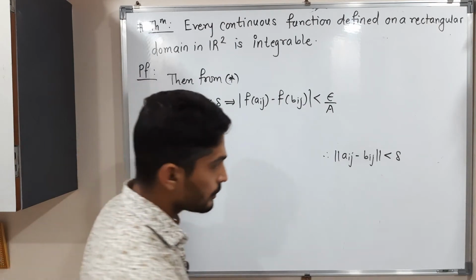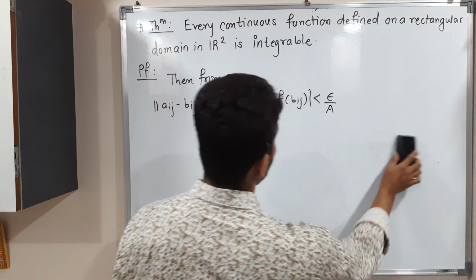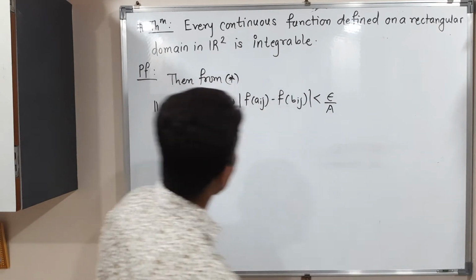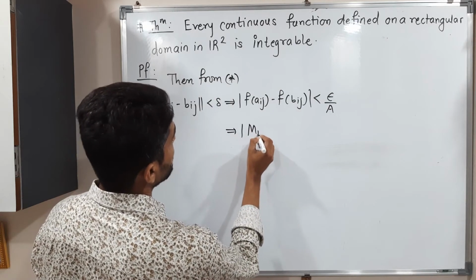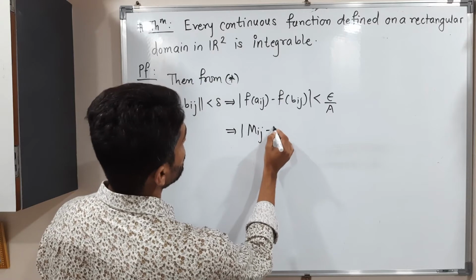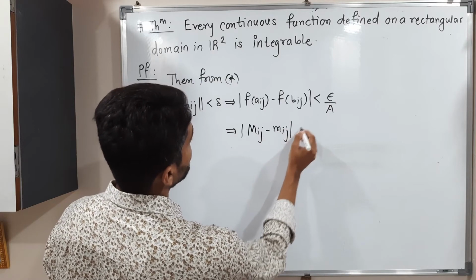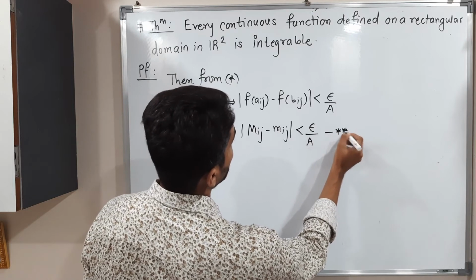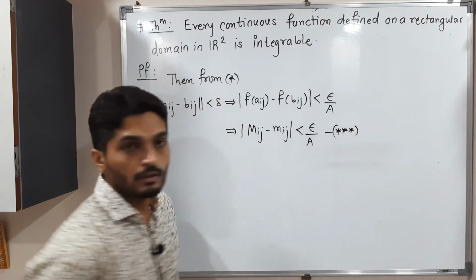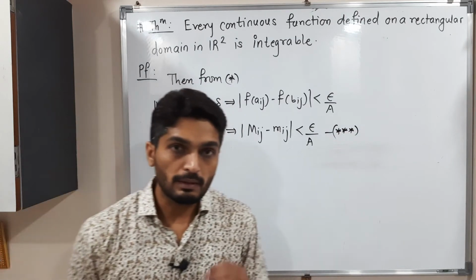Get it? So I will remove it. It is not required now. See, f of Aij means capital Mij, right? And f of Bij means small Mij, which is less than epsilon by A. So I will call it equation triple star.